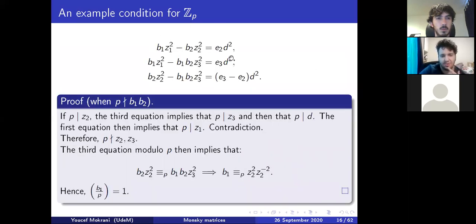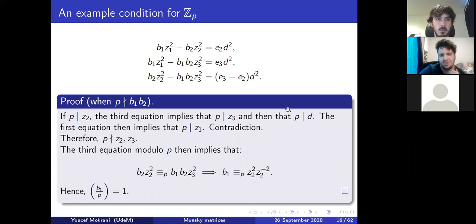We still have our equation system, and we suppose there is a solution. If P divides Z2, then this is 0 mod P, this is 0 mod P, so this needs to be 0 mod P, so P needs to divide Z3. Since P divides Z3 and Z2, this is 0 mod P squared, this is 0 mod P squared, and this is exactly divided by P, so P also needs to divide D.